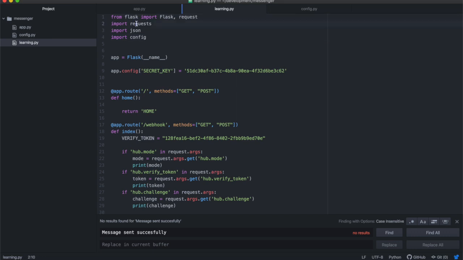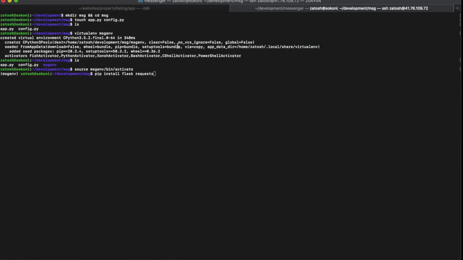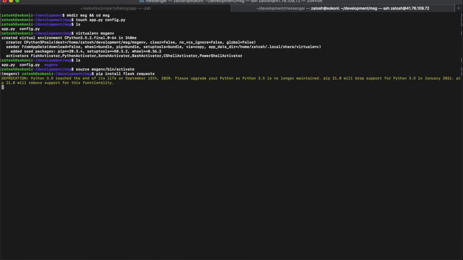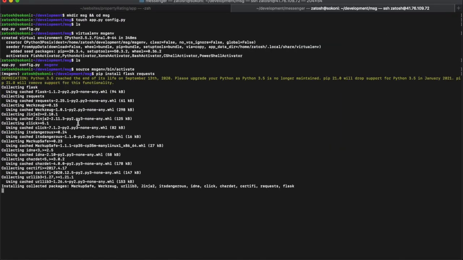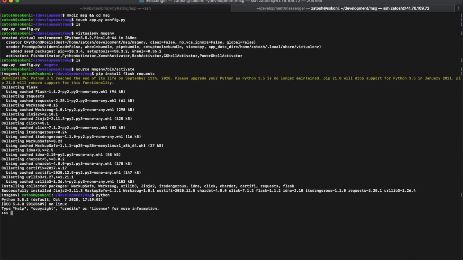You need Flask and you need requests. JSON and config is a folder, and JSON is standard in Python. So if you just do all of that, it will install requests, and it will install everything for you. And you can just quickly check to see if all of this is installed properly by typing Python, and